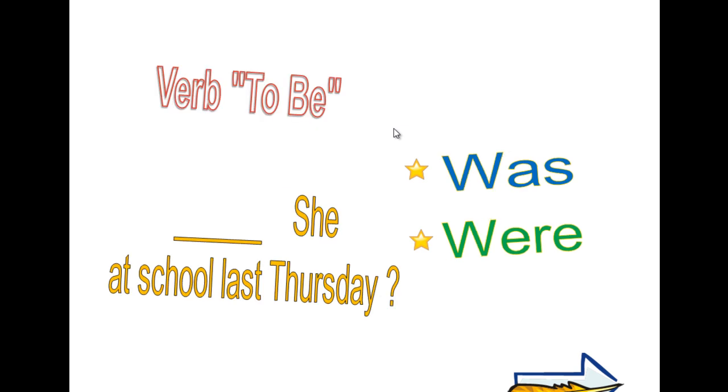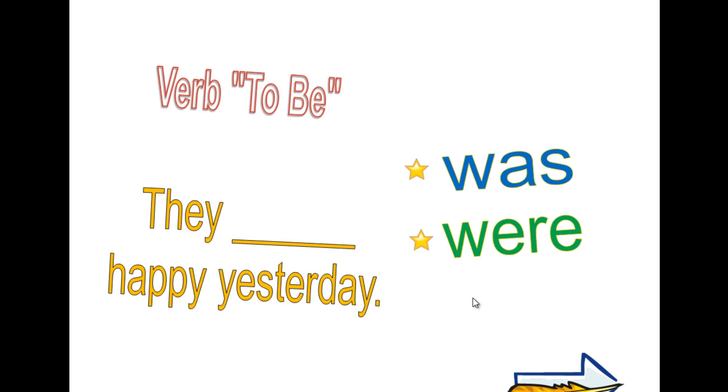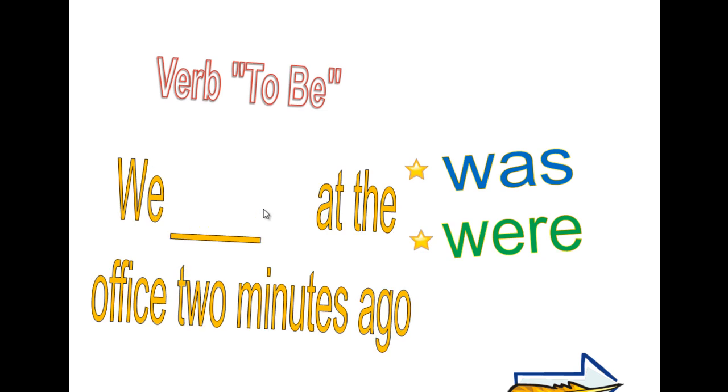Second sentence. It's a question. Look at the question mark. Space she at school last Thursday. Was or were? Excellent. Was she at school last Thursday? The next one. Great job. Was or were? They. Excellent. They were happy yesterday.